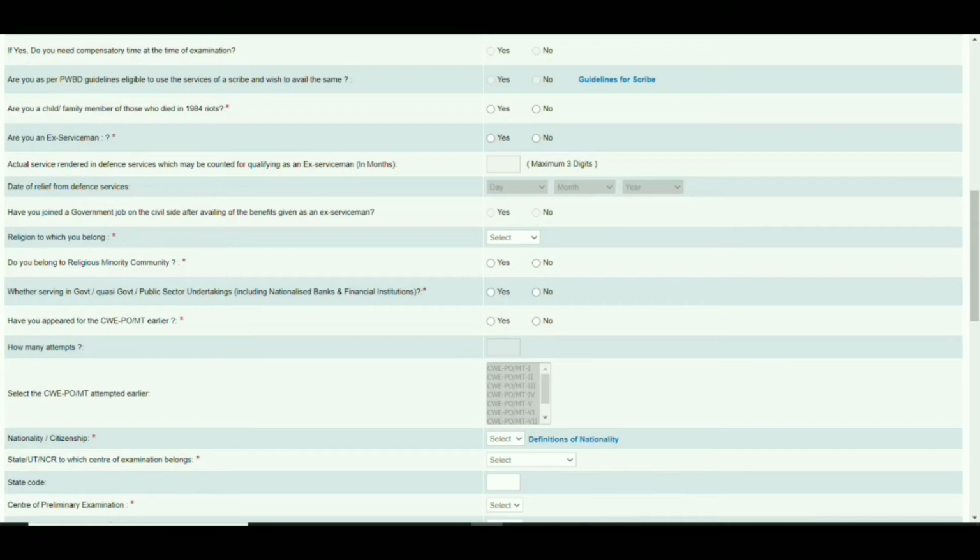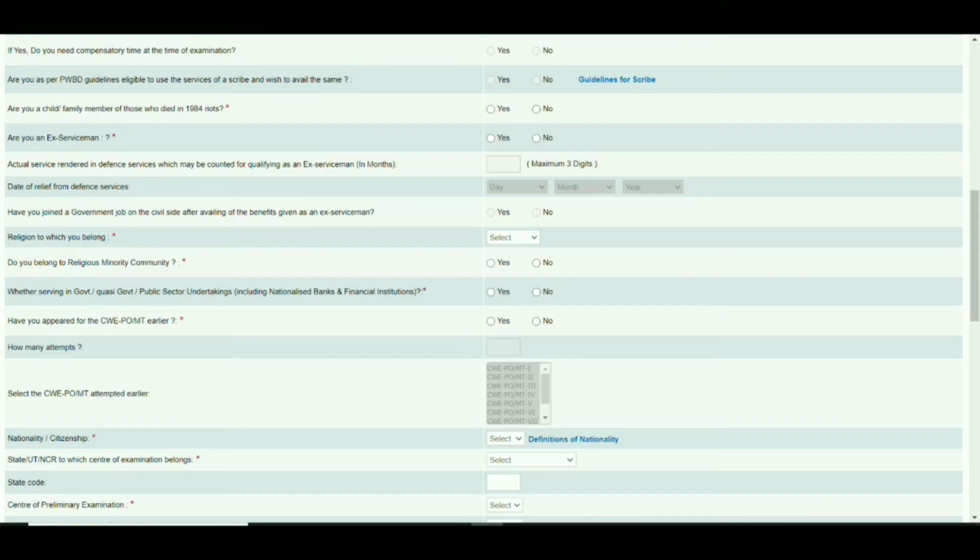If you have any relation with them, click on yes. If you don't have any relation with them, click on no. Are you an ex-serviceman? If you are, you need to enter the actual service rendered in defense, your experience and date of relief from the defense services, and also whether you have joined a government job in the civil side after availing of it. These things will be enabled for an ex-serviceman. If you click on no, these will be disabled, so there is no need to enter them.